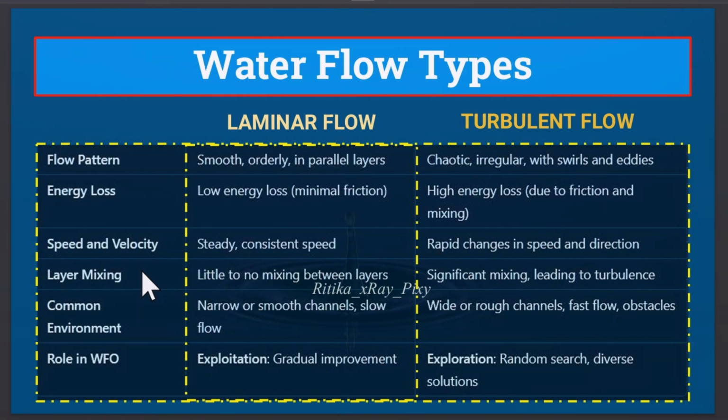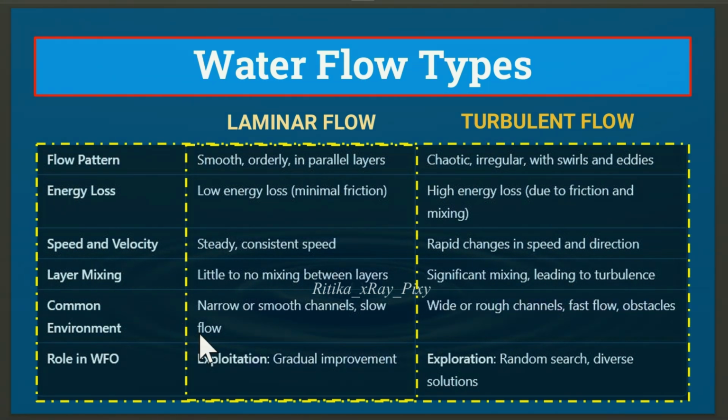Next, we have speed and velocity. In laminar flow, it is steady and we have consistent speed. In turbulent flow, we have rapid changes in speed and direction. Next, you can see in laminar flow we have little or no mixing between layers, but in turbulent flow there is mixing. We have layers mixing that leads to turbulence.